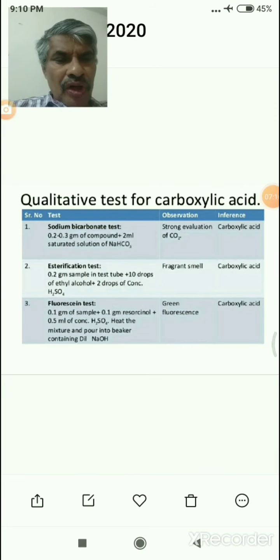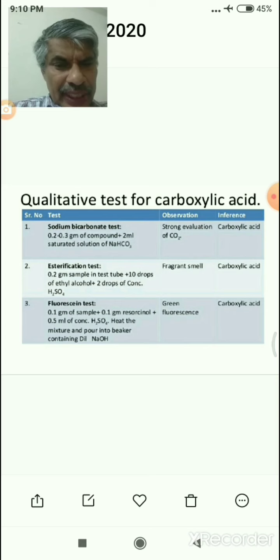Test for carboxylic acids. Add a sample of carboxylic acid to 2 ml of saturated solution of sodium bicarbonate. Carbon dioxide is evolved, which indicates that carboxylic acids are present.